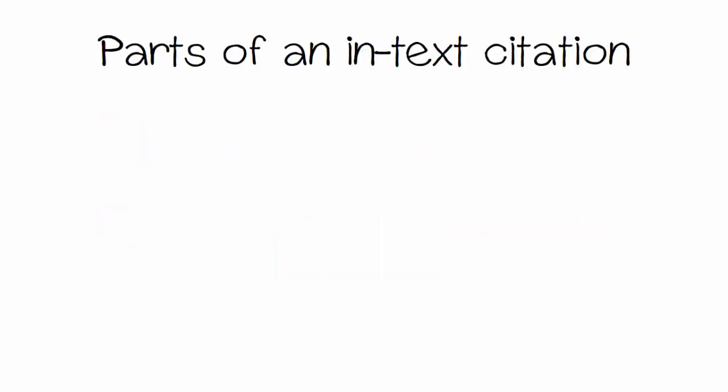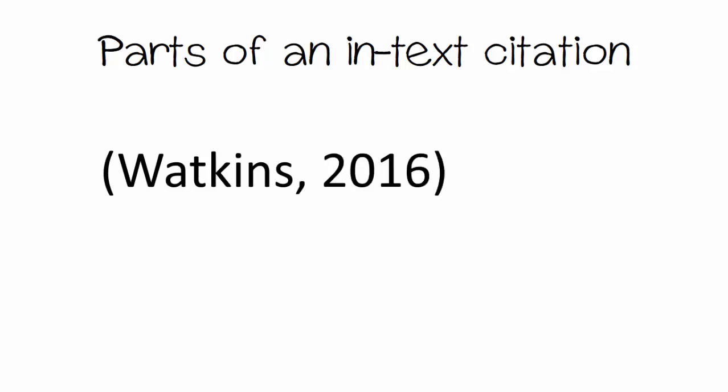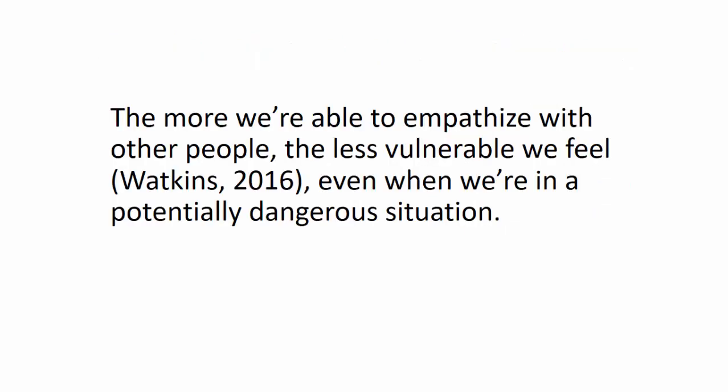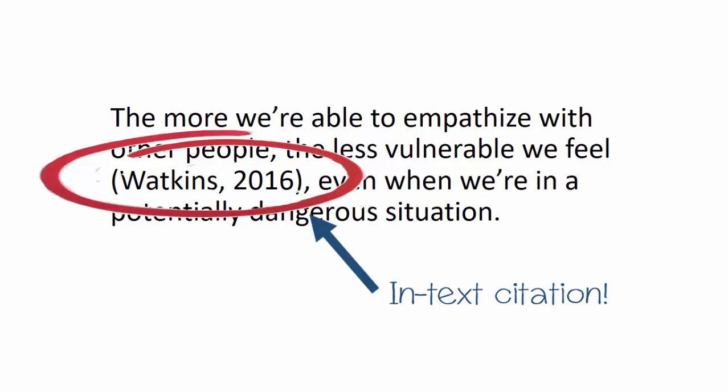In-text citations are written in a special way requiring certain things in a specific order. For a typical APA in-text citation, you use an open parentheses, the author's last name, a comma, the year of publication, and a closed parentheses. If you're using a word-for-word quote from a print source like a book, you also need to include the page number. In APA citation style, in-text citations are placed immediately after the information you shared from a source, often right in the middle of a sentence.